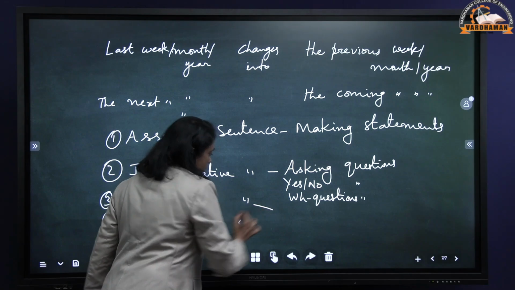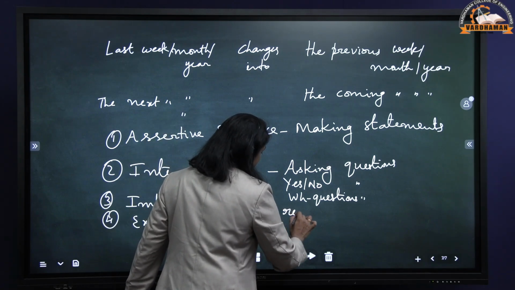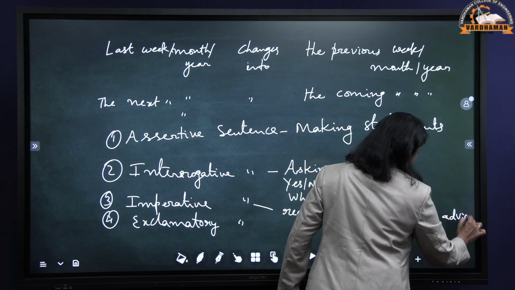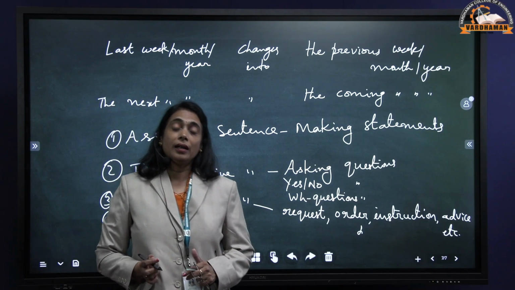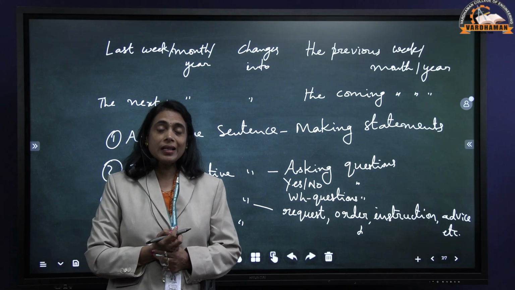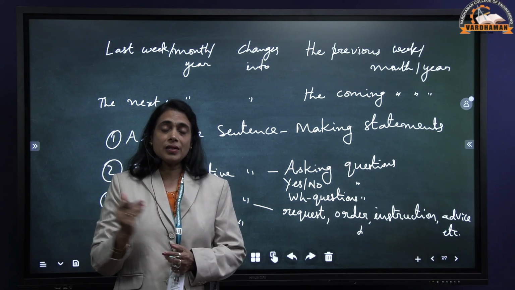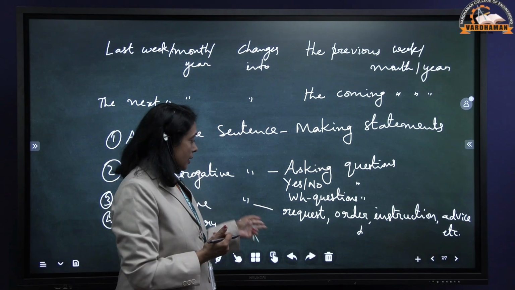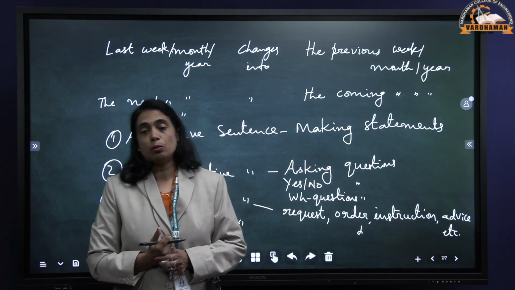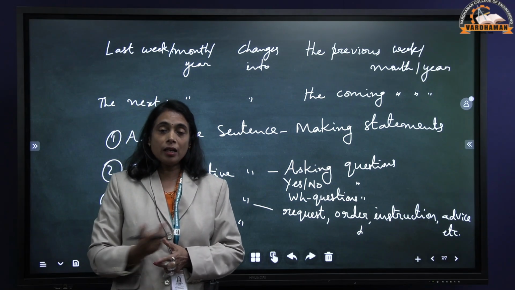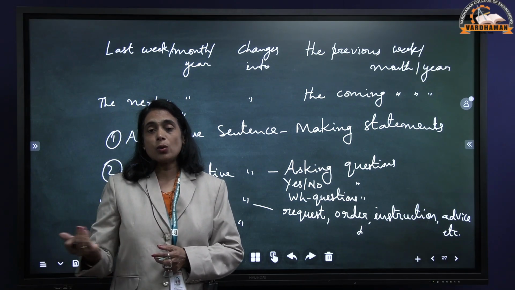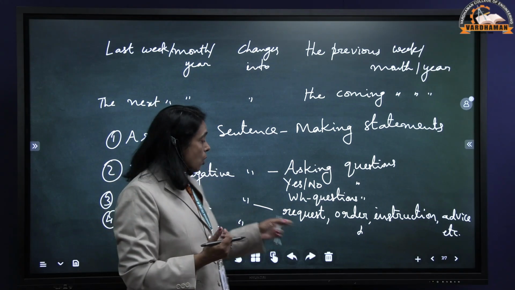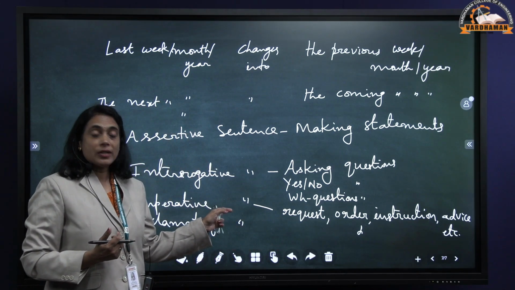Then imperative sentences. It can be a request, order, instruction, advice and so on. If I say kindly write this for me, please help me, the tone of the sentence is request. By seeing these words, you can make out that it is a request. Politeness. Then order, get out of the room, it's an order. Attack the enemy, it's a command. Leave your footwear outside, it's an instruction. Take care of your health, it's an advice. So these all are examples for imperative sentences.